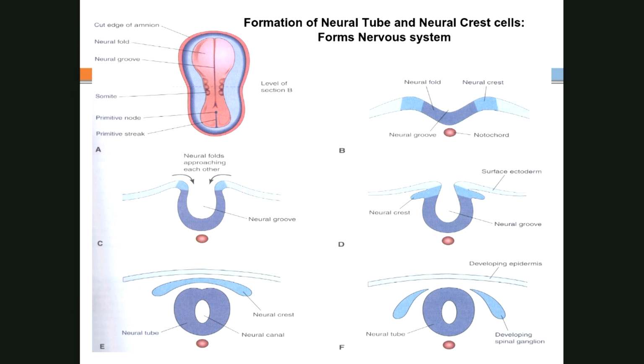So what we discussed, three important structures. The primitive streak, important as a primary organizer, and if it doesn't develop properly, it can lead to congenital anomalies like conjoined twins. Then we discussed the notochord. It is important as an inducer for neural tube formation. If it doesn't appear, the brain will not form, and the neural tube itself, which is giving rise to the brain and spinal cord, that is the nervous system. So we discussed that there were three important structures.